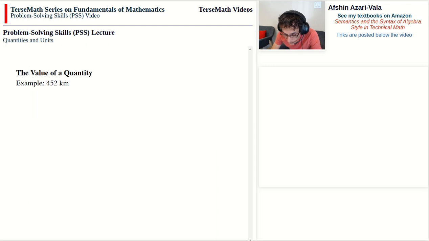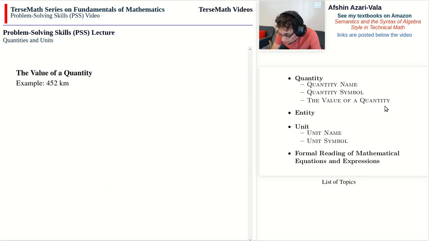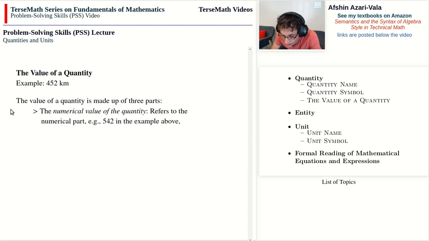Now the value of a quantity is the next thing we want to talk about, and that's this topic. One example of a value of a quantity is 452 kilometers. And in 452 kilometers, the 452 is called the numerical value of the quantity, and it only refers to the number part. So in this example, my apologies, this should have been 452. Let me change that so there is no confusion. Okay, so we have 452 in this example, and that would be the numerical value of the quantity.